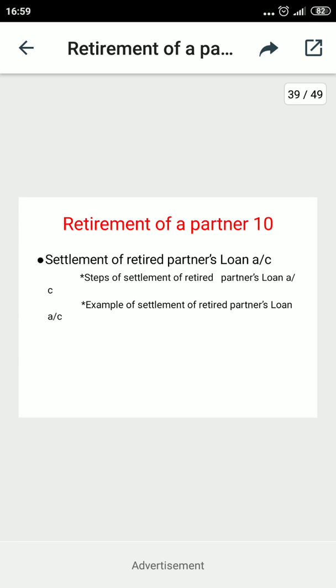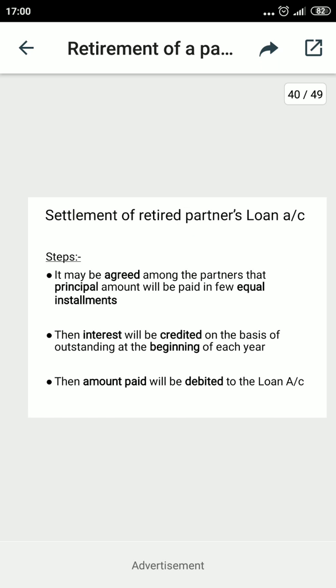Earlier, I told you how to settle the partner's capital account. It can be closed by making the payment to the retired partners or by transferring it to the retired partner's loan account. It means from here the partner's loan account arises. But now I am discussing how to settle the retired partner's loan account. So here I am telling you the steps of settlement of the retired partner's loan account and an example of it.